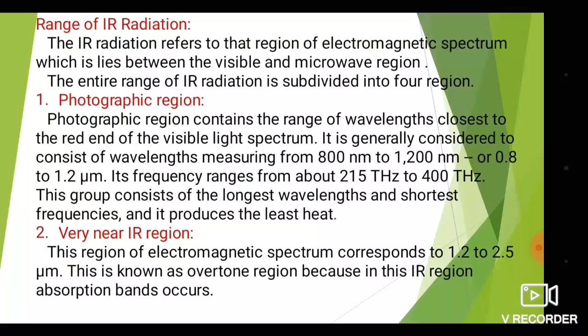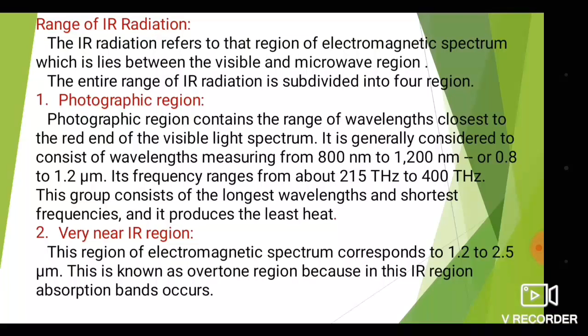It is generally considered to consist of wavelengths measuring from 800 nanometers to 1200 nanometers, or 0.8 to 1.2 micrometer. Means the wavelength is near to the red light.